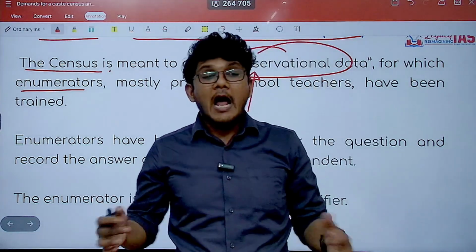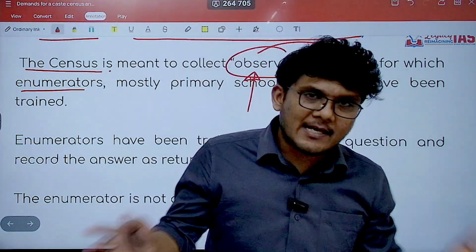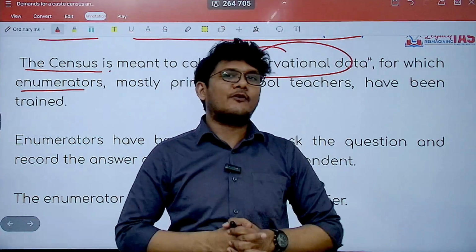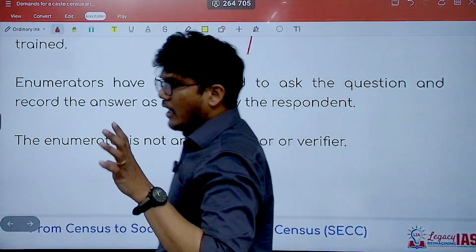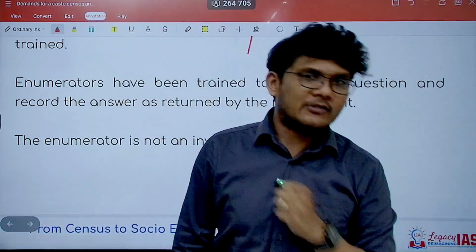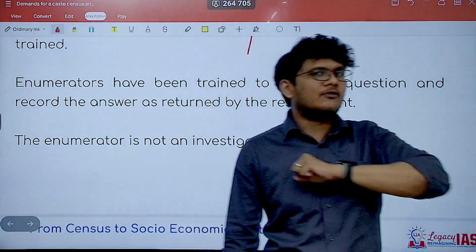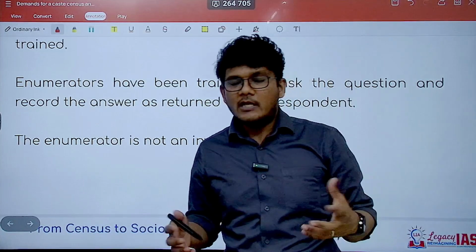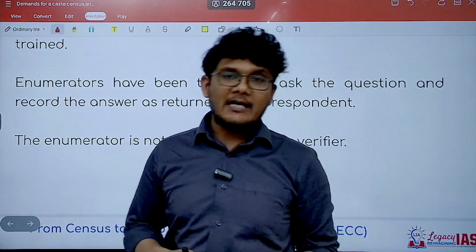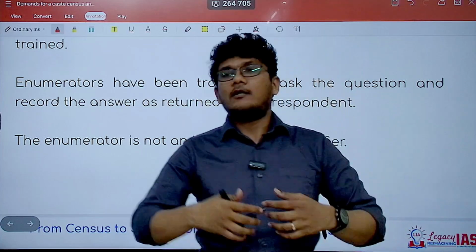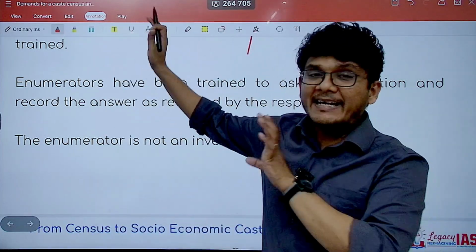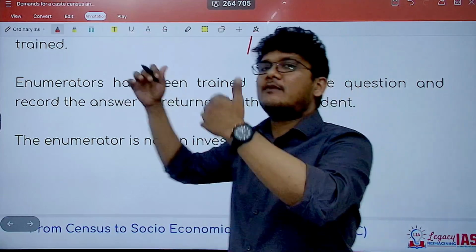So I know it. I do not need any other verification or evidence for that. Now the same is not true when you are going to confirm the caste of a person. If I ask the caste of the person, for example, what happens if the person says I am from XYZ caste? Can I ascertain it? No. This is the reasoning so far that was given by the previous governments